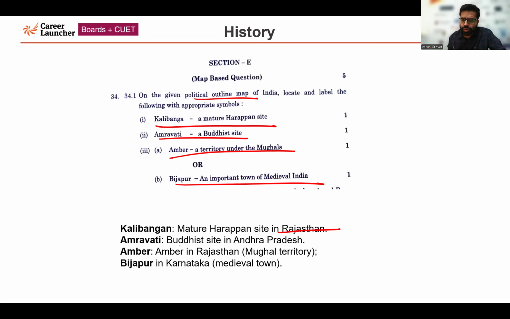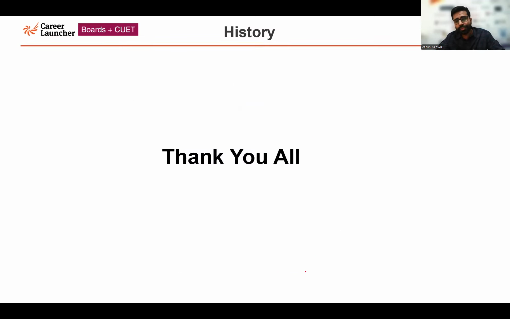Amravati is a very important Buddhist site located in Andhra Pradesh. Amber, where the famous Amber Fort is, is in Rajasthan, which was a Mughal territory. And the last choice, Bijapur, an important town of medieval India, is presently located in Karnataka. So I have completed the analysis of this paper. Thank you, everyone.